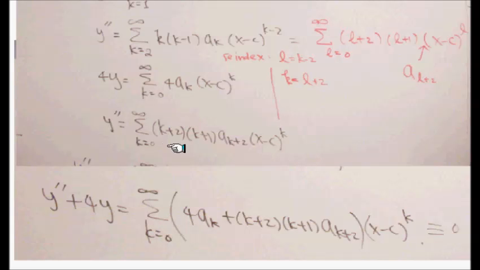I collected those coefficients in front of it. This is supposed to be identically equal to 0, because that's our original equation: y double prime plus 4 times the unknown function y is supposed to be the 0 function. If a power series is the 0 function, that means all the coefficients must be 0. That gives us a relationship between these coefficients ak.